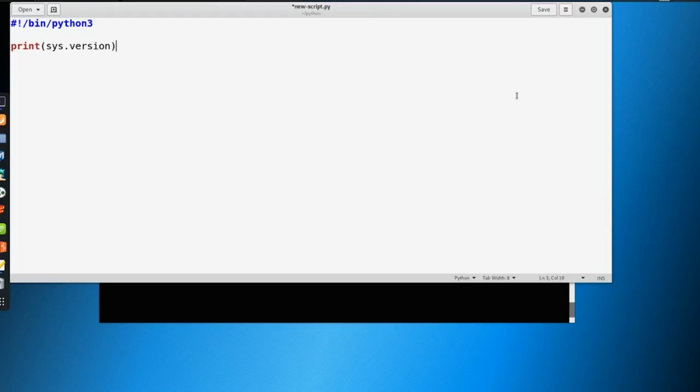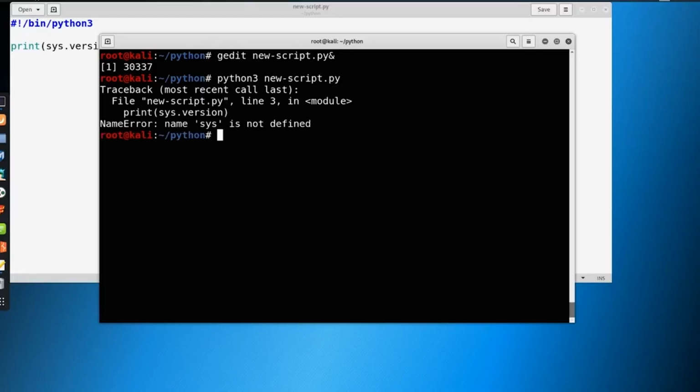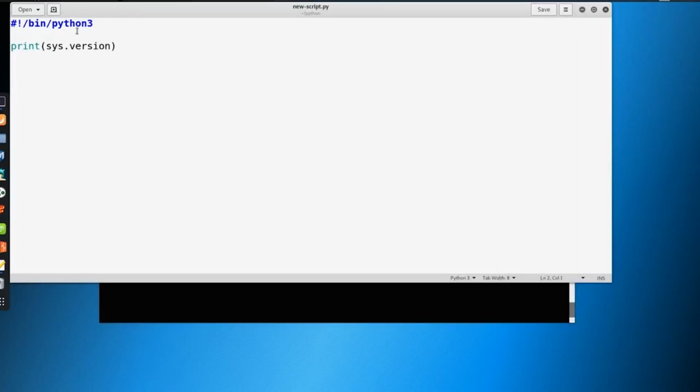Okay, now if we go to do that and we save and run python 3 new script.py, you can see the name sys is not defined. So we're getting an error here. Well, that's because we haven't imported it.